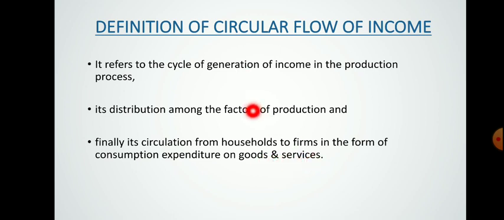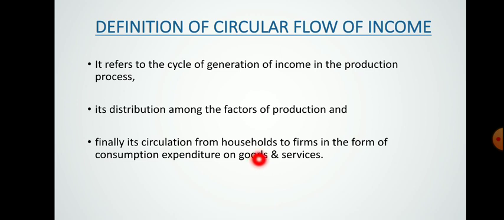I have given this definition in three bullets as points, but whenever you write, write all 3 points in a single line, because this is the whole definition. I just broke it into 3 points so that you can understand the phases: this is the production phase, this is the income distribution phase, and this is the income disposition or expenditure phase.